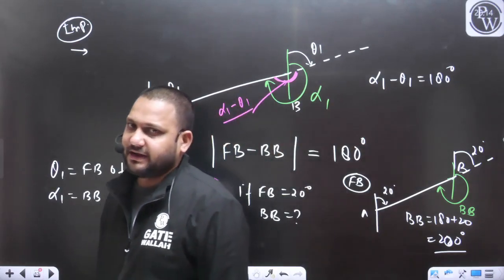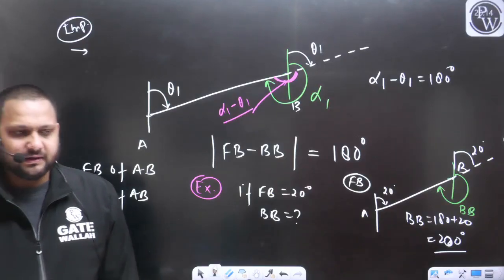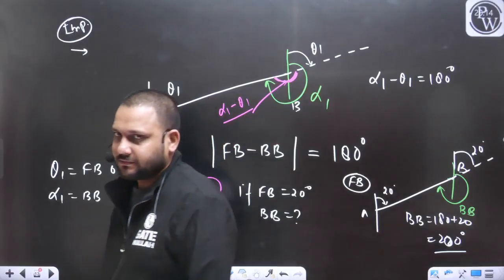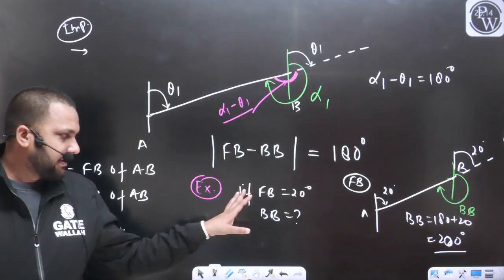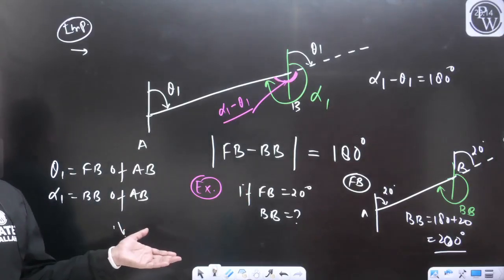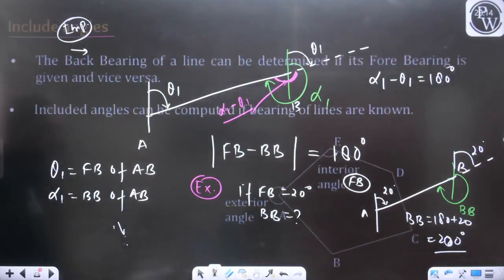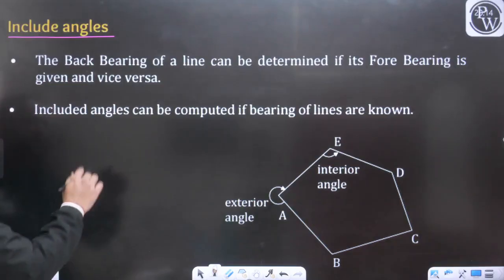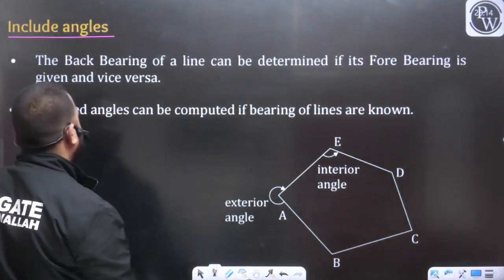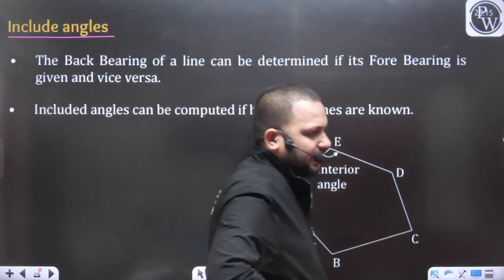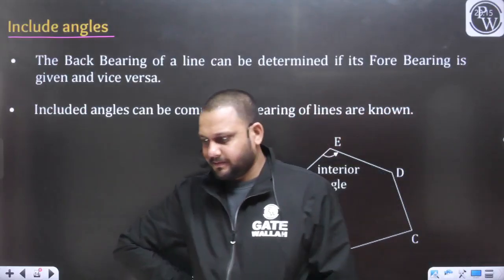That's why I am saying it is a very important property. For any line, the difference between the forebearing and the back bearing will be equal to 180 degrees. So if we know the forebearing, we can find out the back bearing. If we know the back bearing, we can find out the forebearing. That is the point mentioned here: the back bearing of a line can be determined if its forebearing is given, and vice versa. Yes or no?